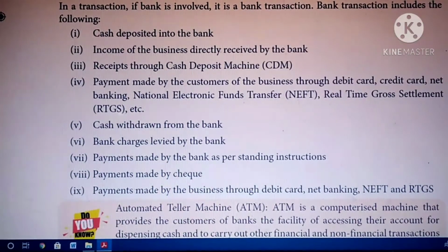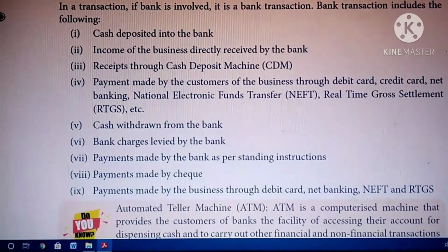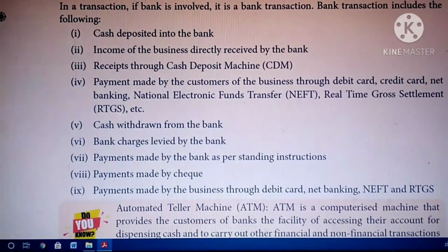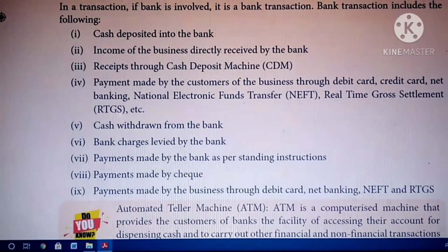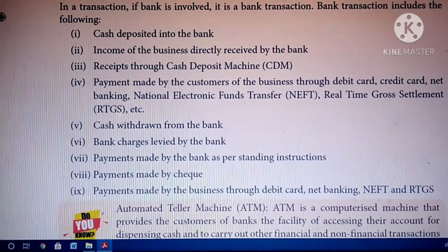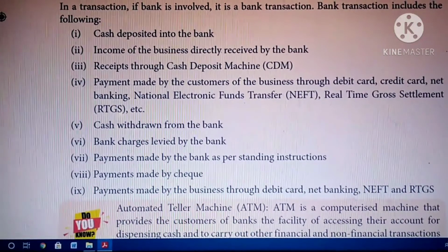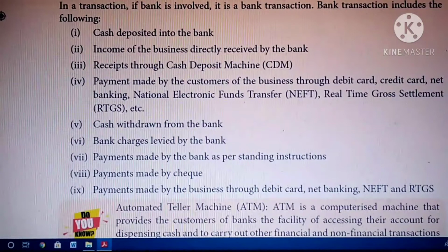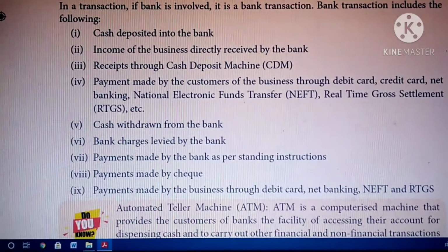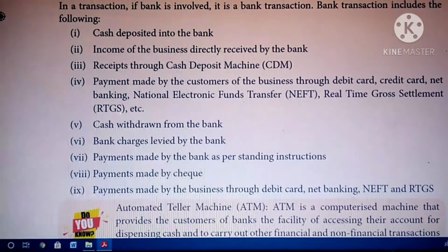If you withdraw money from the bank, so normally in business many times we have to use bank transactions only because huge cash is involved in business transactions. So since business transactions involve huge amounts, mostly we do bank transactions. So if you withdraw money from the bank, also bank charges, they have to collect some charges for using net banking, mobile banking, or if you transfer money through fund transfer, for that they have to collect some charges.